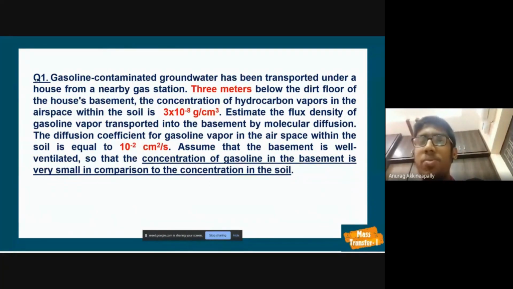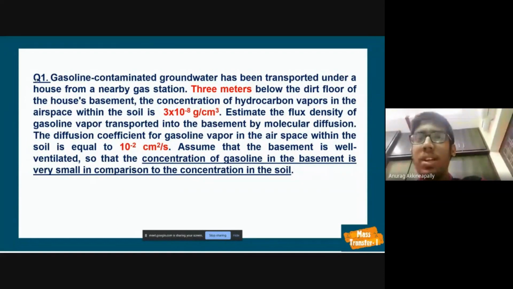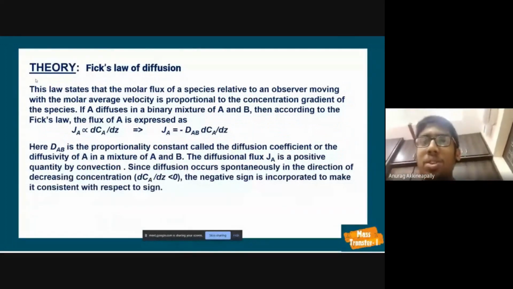Assume that the basement is well ventilated so that the concentration of gasoline in the basement is very small in comparison to the concentration in the soil. That means in this question, concentration at point 1 is negligible. The theory behind this question is Fick's law of diffusion. According to Fick's law, the flux of A, JA, is directly proportional to dCA by dZ.